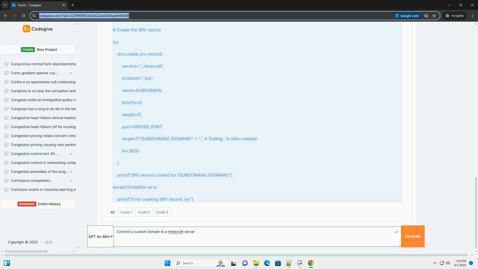Important: the exact field names and formats for SRV records can vary significantly depending on your DNS provider. Some providers might have separate fields for service, protocol, and name, while others might combine them into a single name field. If you're having trouble, consult your registrar's documentation or support.